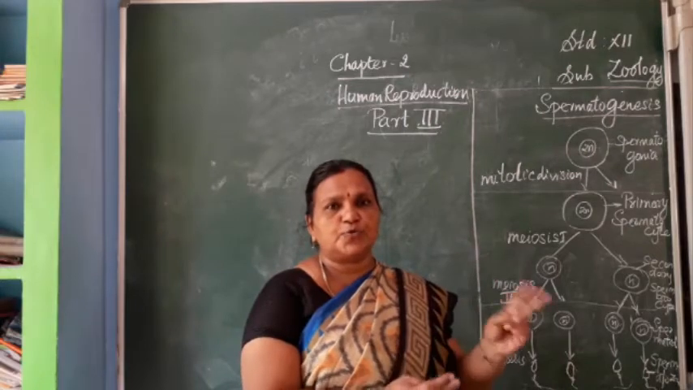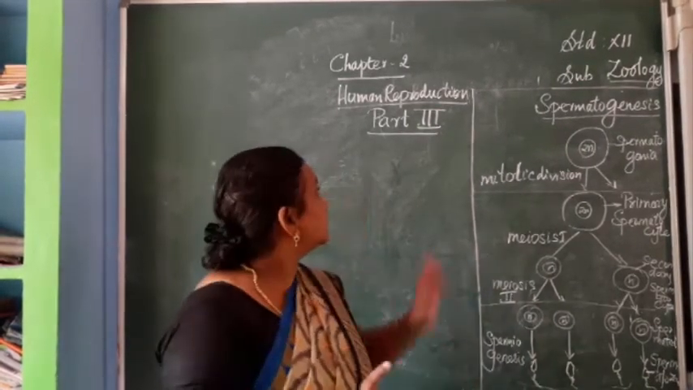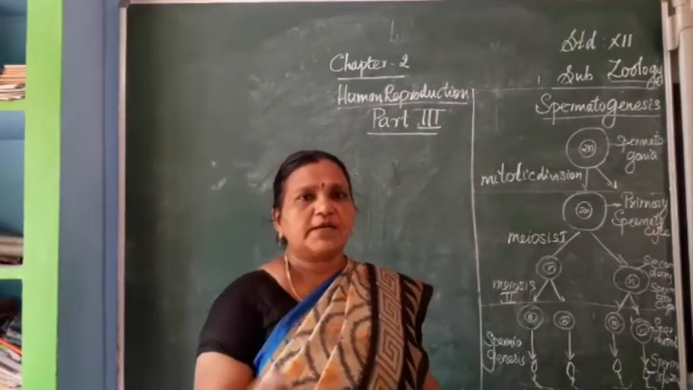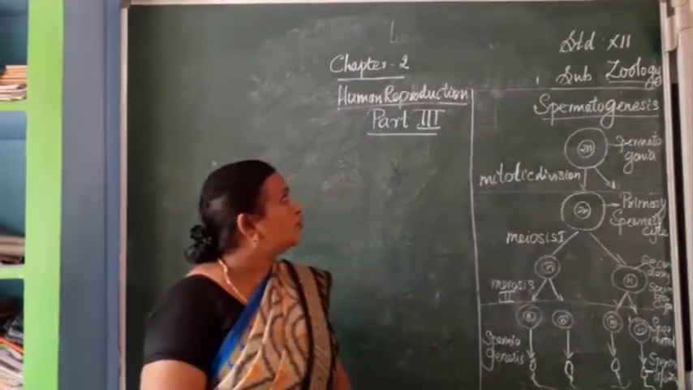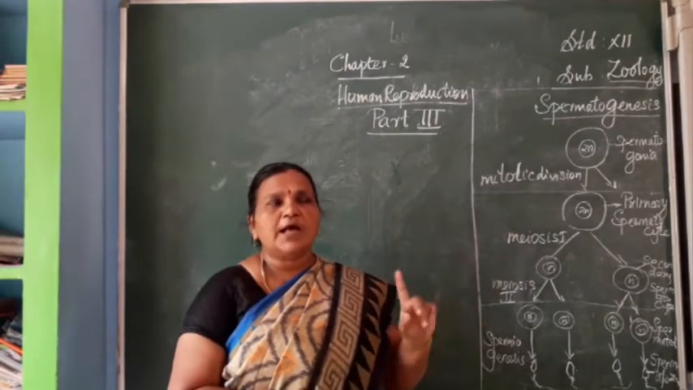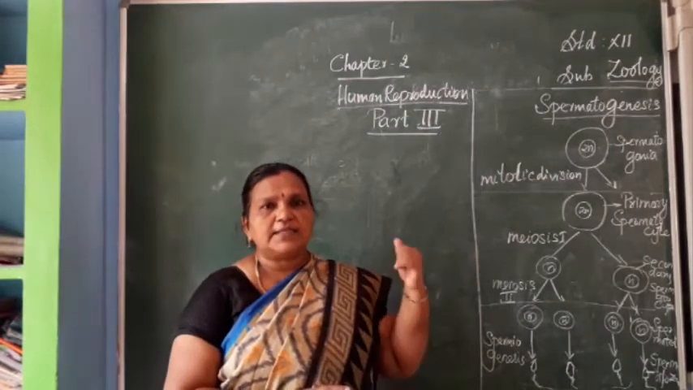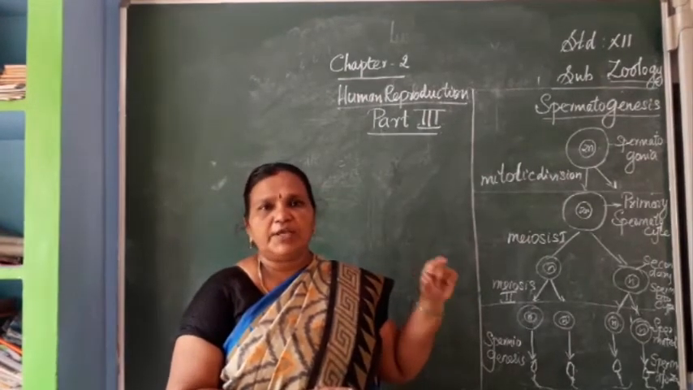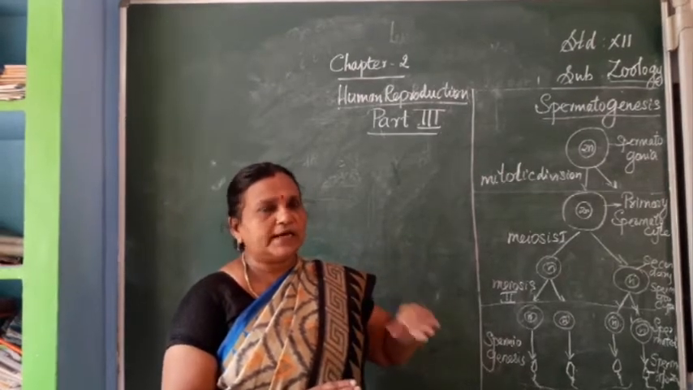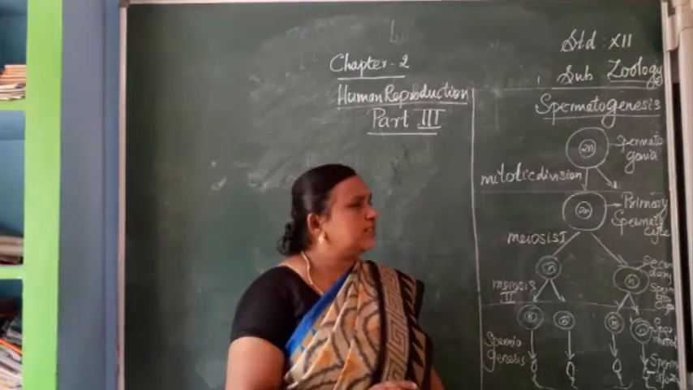In the previous two classes, I taught two portions, part 1 and part 2. Part 1 in the lesson chapter is human reproduction, Unit 1 Reproduction, second chapter Human Reproduction. In the first two previous classes, part 1, I taught about the human male reproductive sex organs, and in the second part I taught about the female reproductive sex organ. Now we are going to learn about human reproduction part 3, the spermatogenesis.